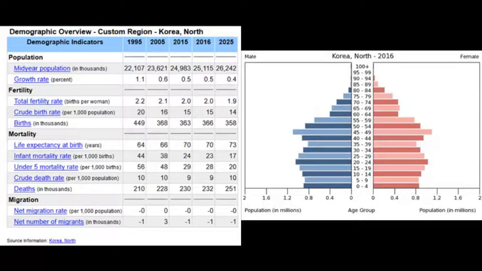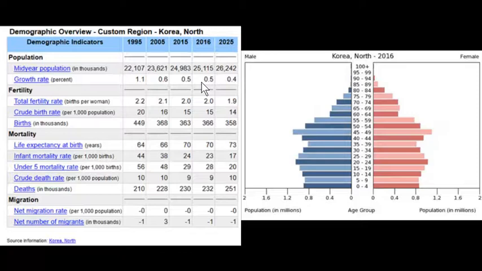Here in North Korea, we also see a lowering fertility rate, a lowering birth rate, a lowering growth rate, but this is an anomaly. This is one of those countries that's so weird and different. Now that's not cultural, it's just that they're odd in terms of being isolationist. They are really not part of the global economy. You don't see large migration in and out of North Korea. So politically, culturally, economically, they're isolated, and so they have some patterns that aren't typical.